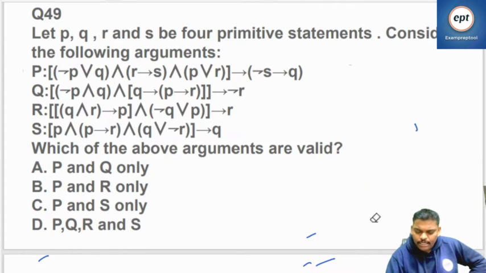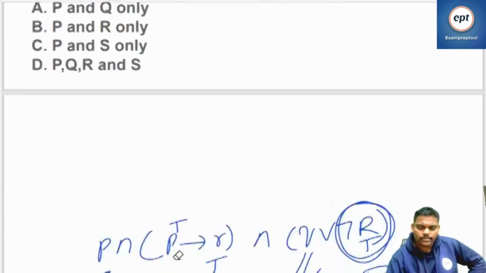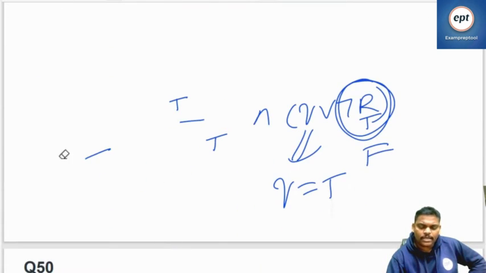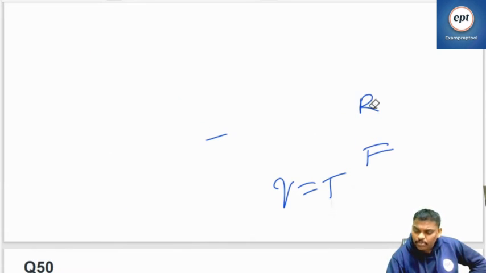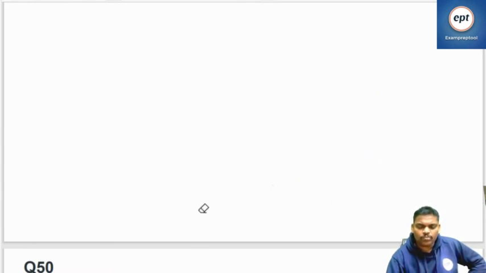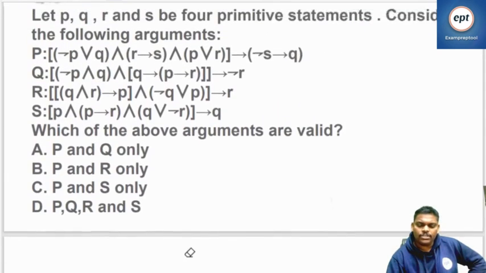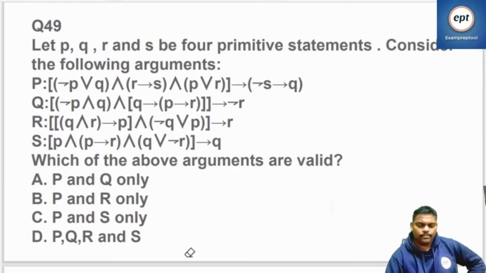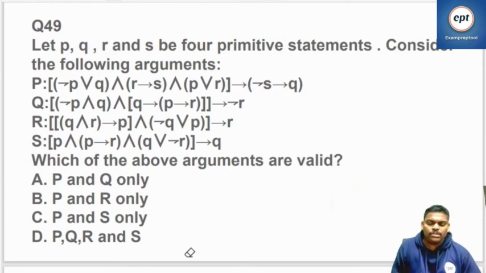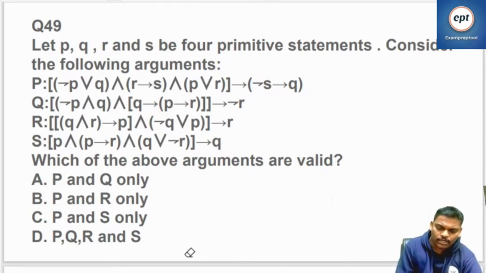Some became right, some became easy, some became a little time consuming, but still you can do it. I think the last one became very easy, the second one became very easy, the third one also became very easy, because one combination you can prove it. Only the first one took some time. That will also take less time if you apply formulas.